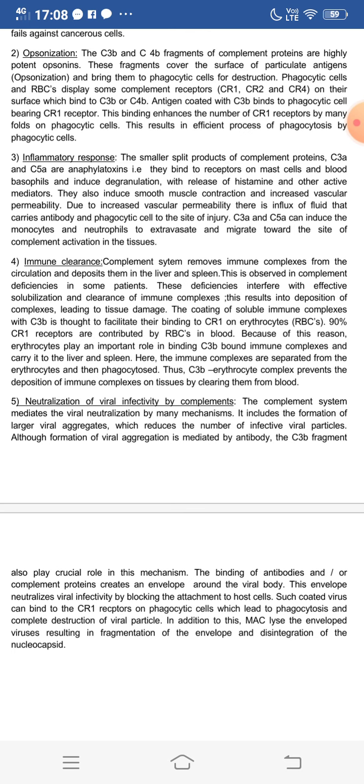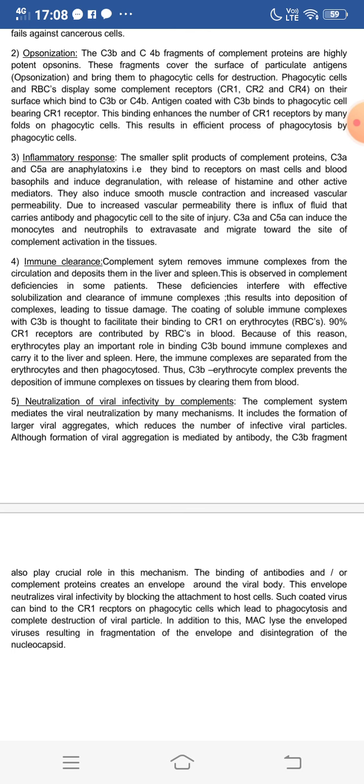And the last function is neutralization of viral infectivity by complements. The complement system mediates viral neutralization by many mechanisms. It includes the formation of larger viral aggregates, which reduces the number of infective viral particles. Although formation of viral aggregation is mediated by antibody, the C3b fragment also plays a crucial role in this mechanism.